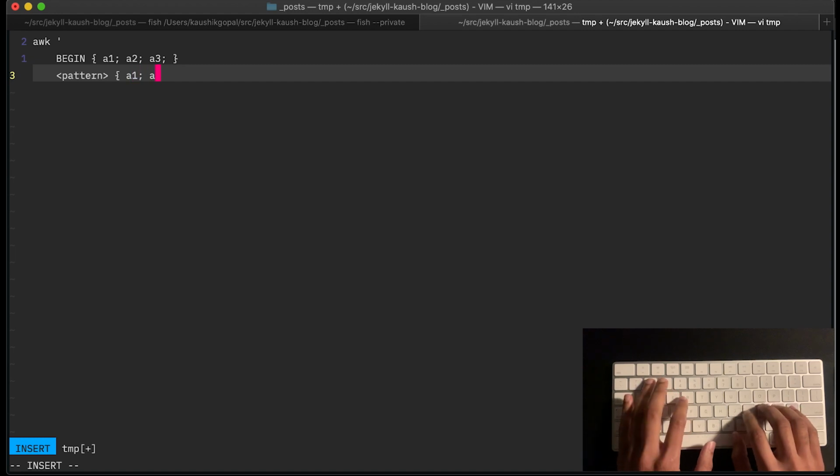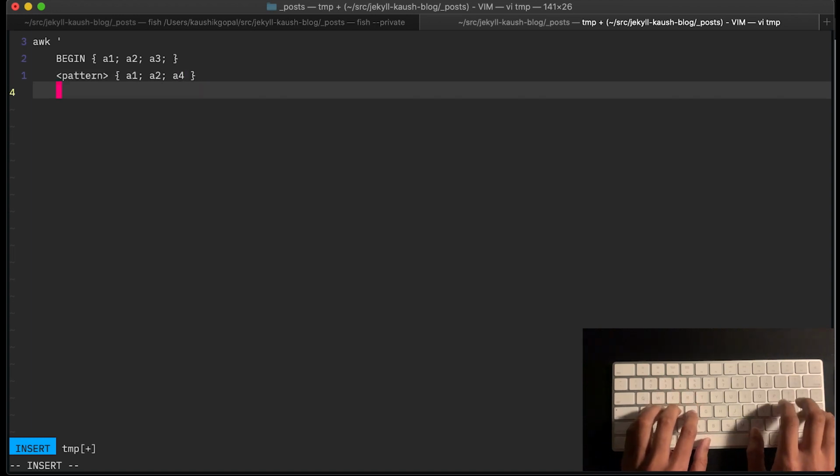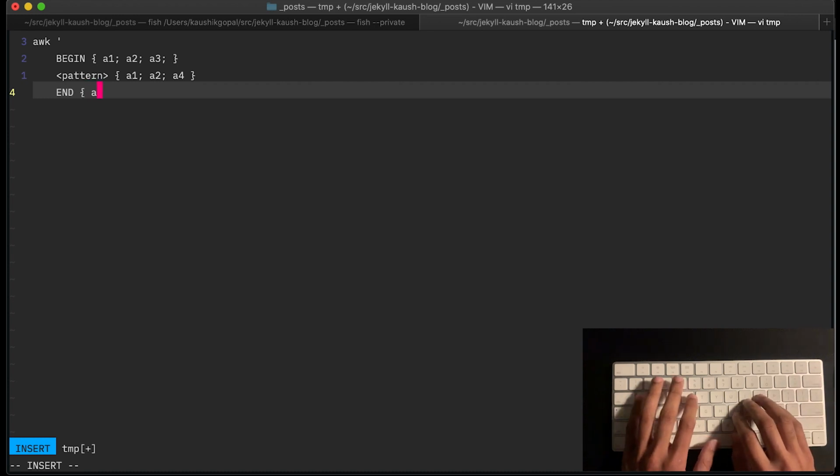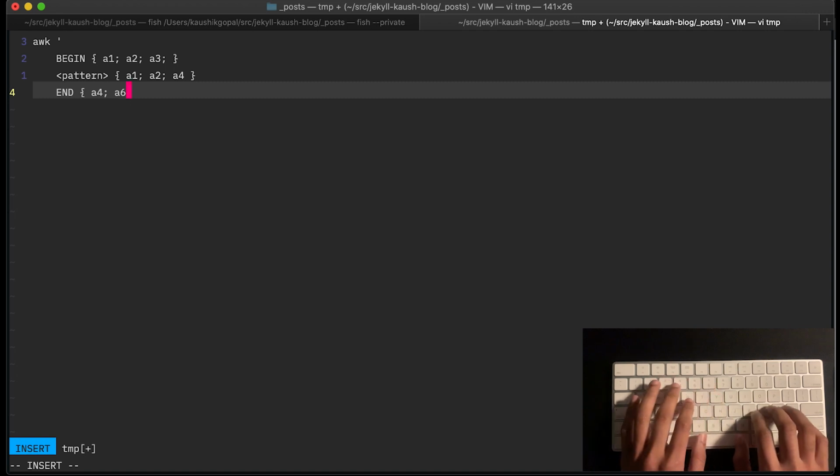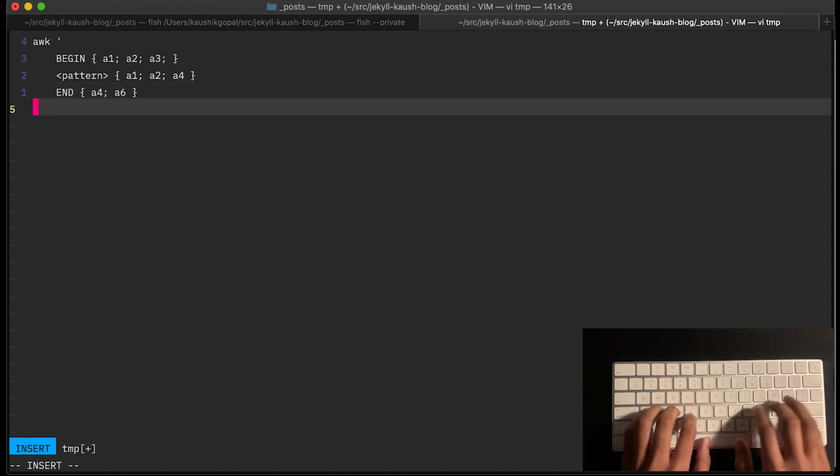You then have similar actions. These aren't obviously the same actions as before, but you could just add more actions as your heart pleases. And then you have an end block in here with more actions that you can add. And out here, I would actually provide the file name.